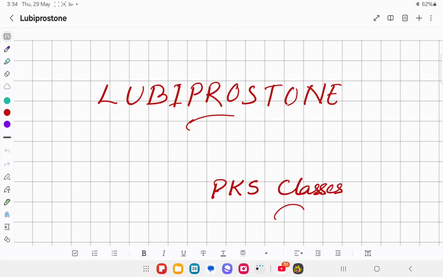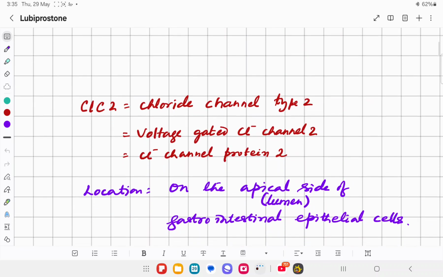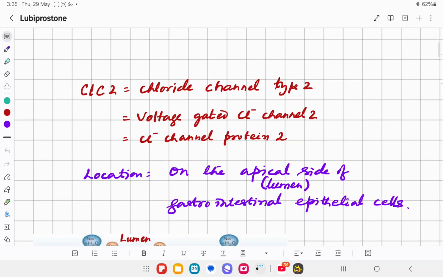Namaskar. Today we will study the drug lubiprostone, a laxative drug, and more commonly it is known as the chloride channel 2 activator, CLC2, the chloride channel type 2, or chloride channel protein 2, or the voltage gated chloride channel 2.